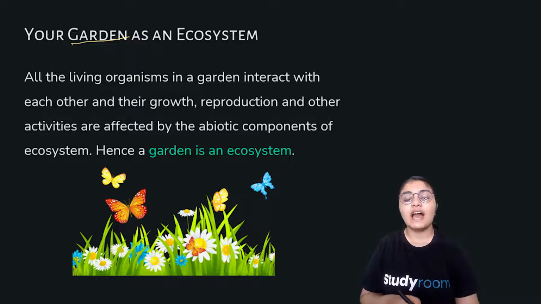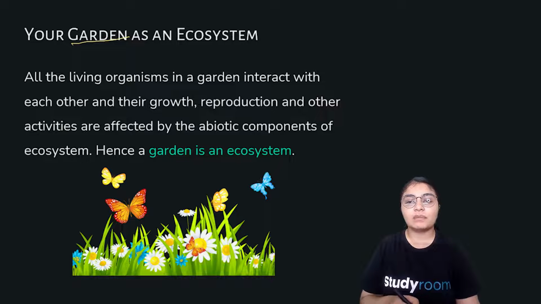So here you can see how the living and the non-living components are actually interacting, and there are factors working behind, right? The organisms are interacting with each other as well as with their surroundings. In such a system, there are specific organisms which interact with specific organisms. There are such specific interactions between the organisms, and the system that is made up here is called the ecosystem, and the ecosystem that we are taking here as an example is known as the garden ecosystem.